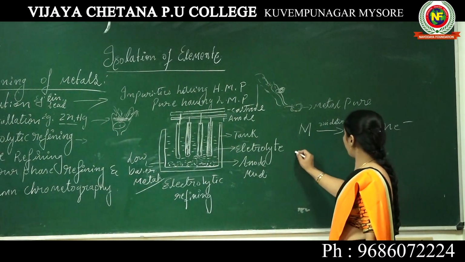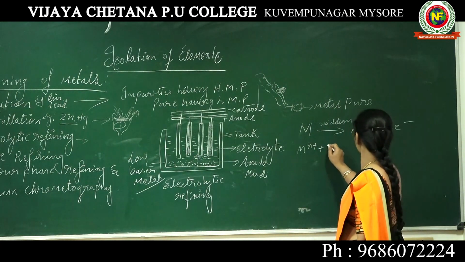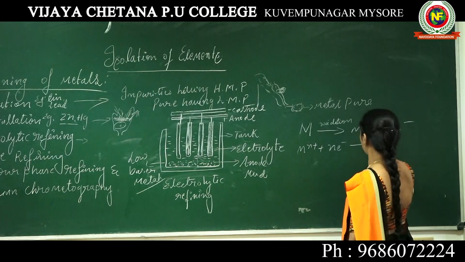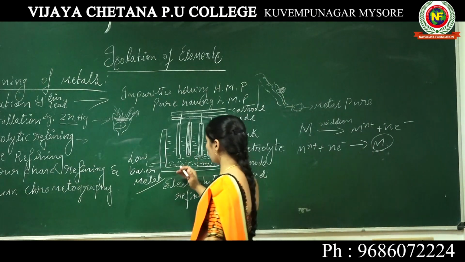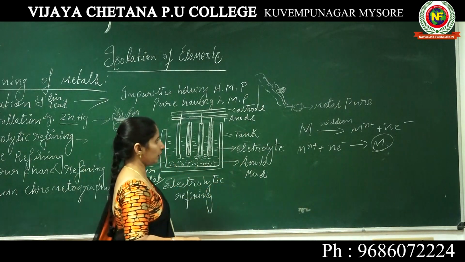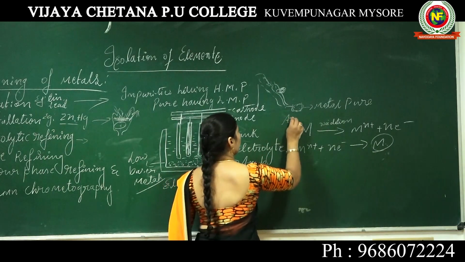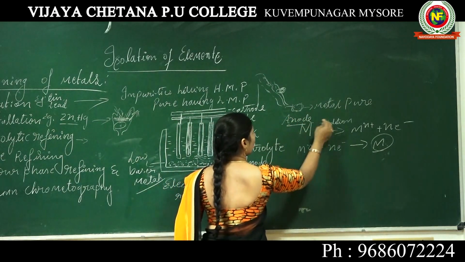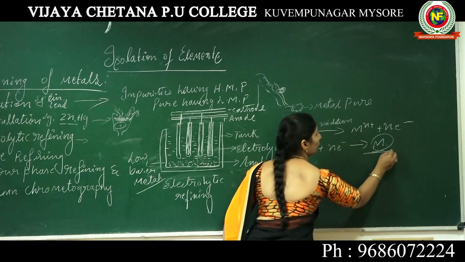Then again it is reduction, we get the metal. Got it? So here the oxidation and reduction takes place. The electrons are removed at the anode, hence they will get deposited at the cathode. The formation of what? A pure metal.